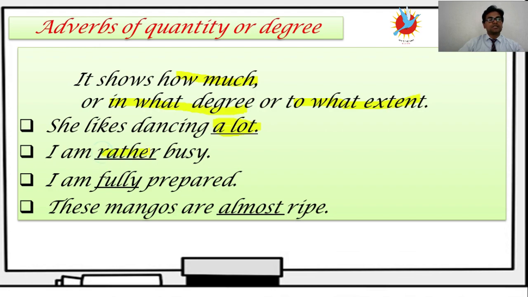I am rather busy. Adverb of quantity or degree. I am fully prepared. How much are you prepared? I am fully prepared. These mangoes are almost ripe. Almost. So these are the examples of quantity or degree.